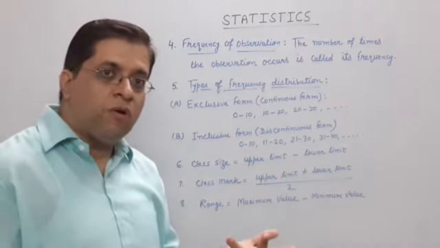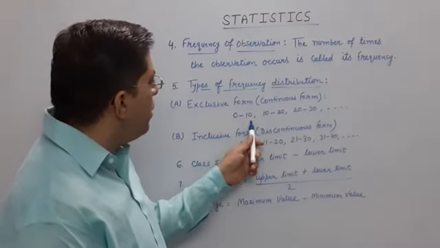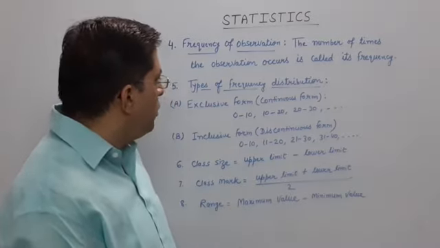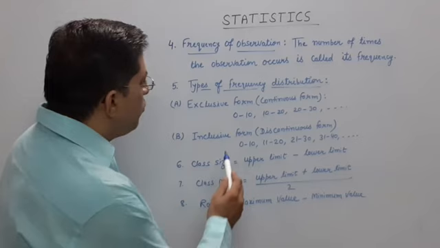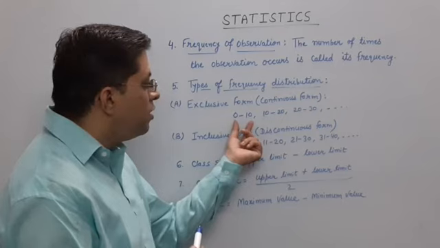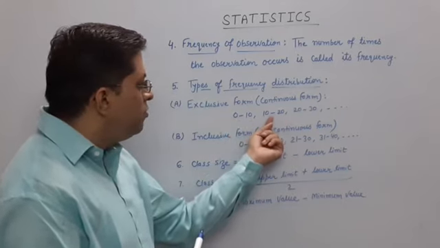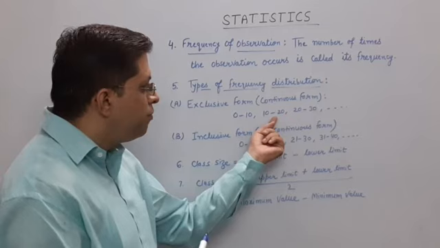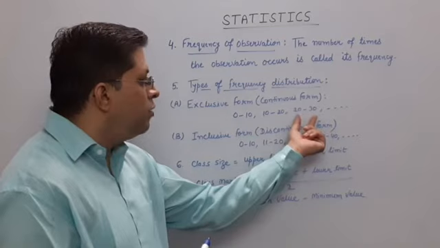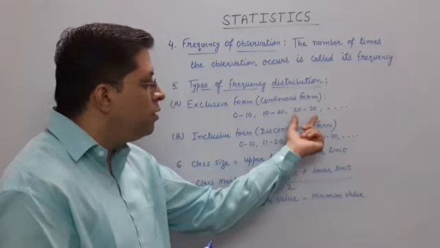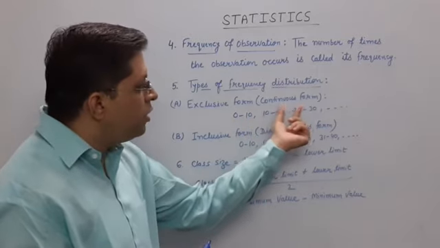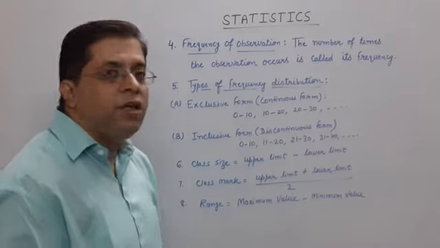What is the meaning of continuous form? 0 to 10, 10 to 20, 20 to 30, these are called continuous form. In this one, 0 is included but 10 is not included in this class. In this class 10 is included but 20 is not there. Only numbers 10 to 19 will come in this class, and 20 to 29 will come in the next class. But the representation is 0 to 10, 10 to 20, 20 to 30. This is your continuous form.